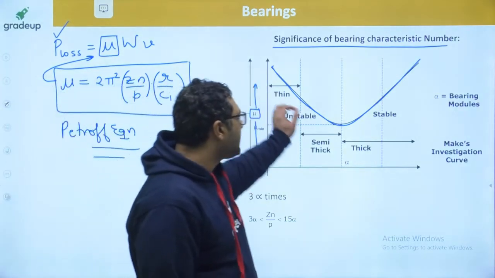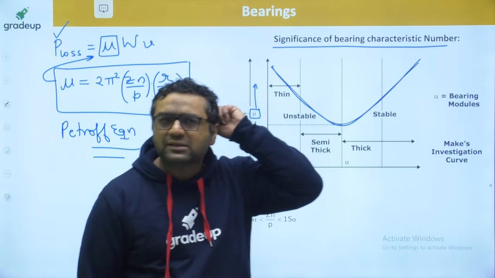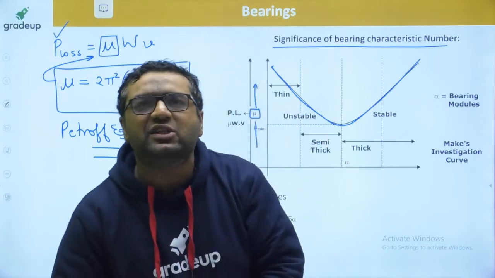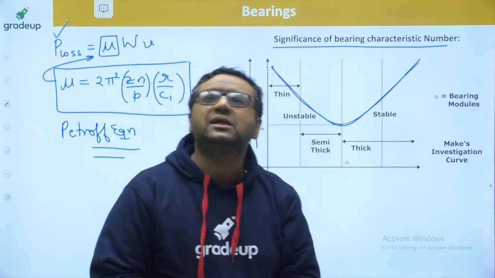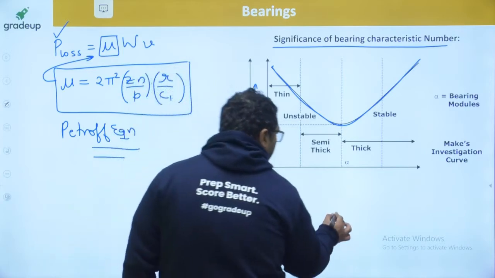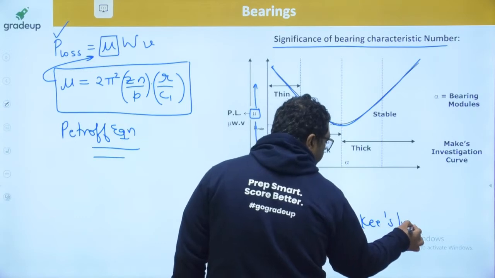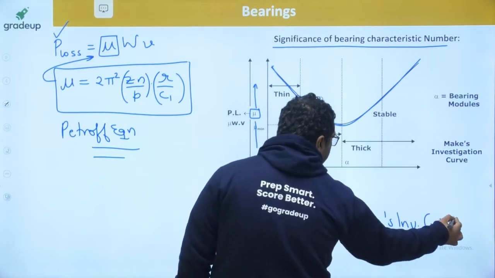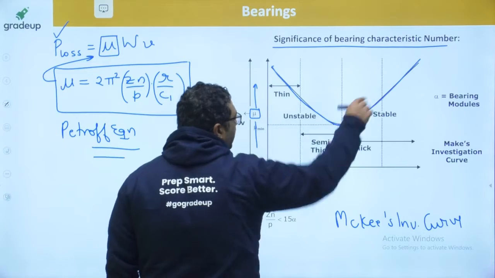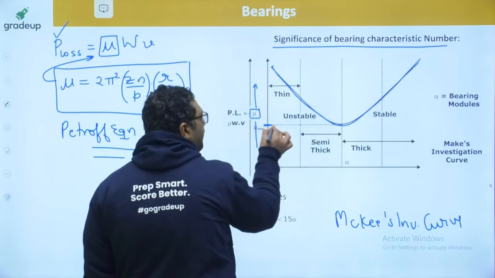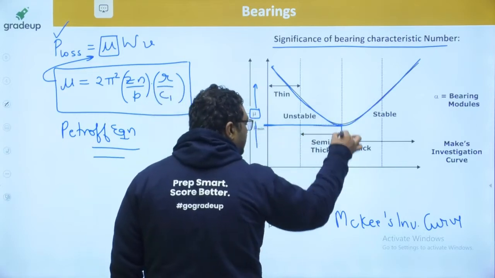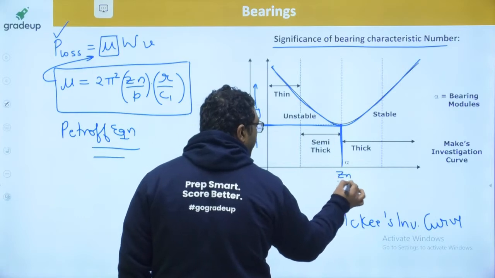If this is the curve which comes from experiments, it is known as Mackey's investigation curve. I am writing the spelling. For this curve you can see the coefficient of friction is minimum for this value of bearing characteristic number.